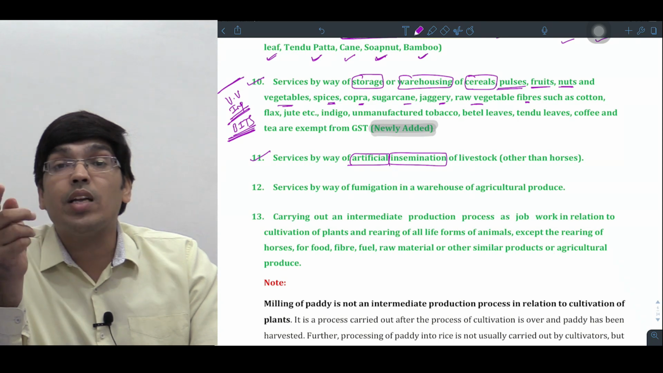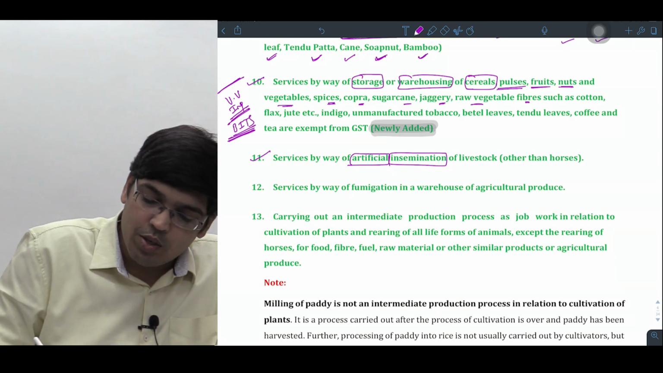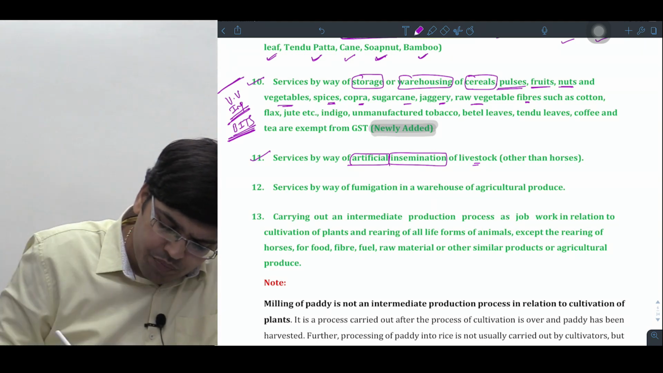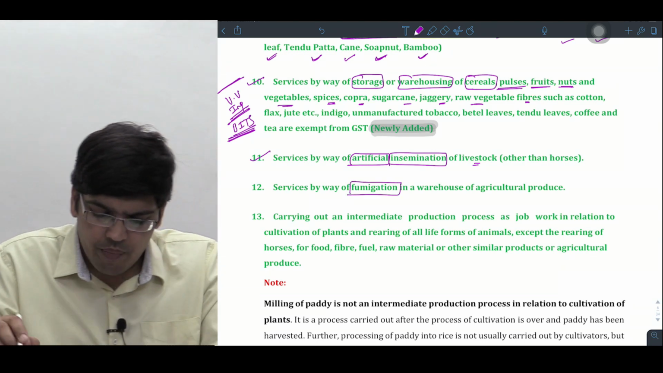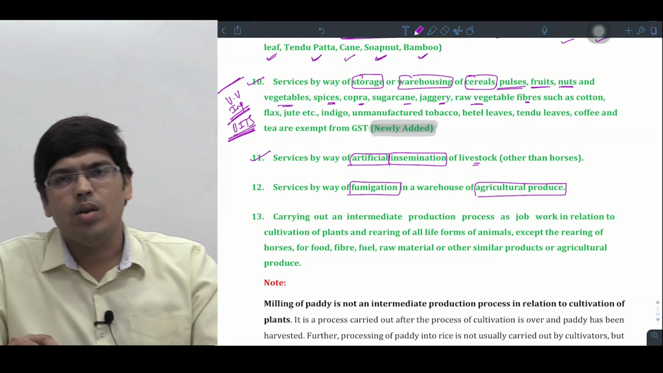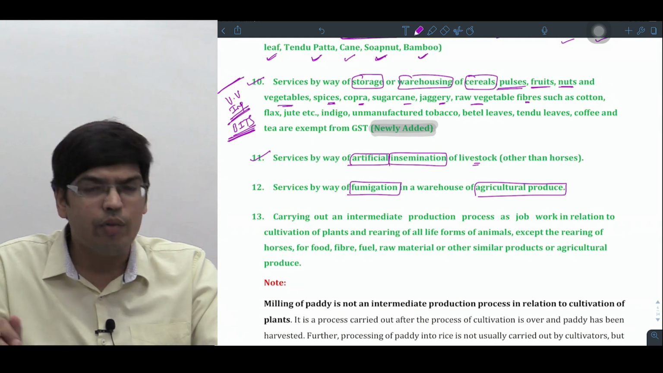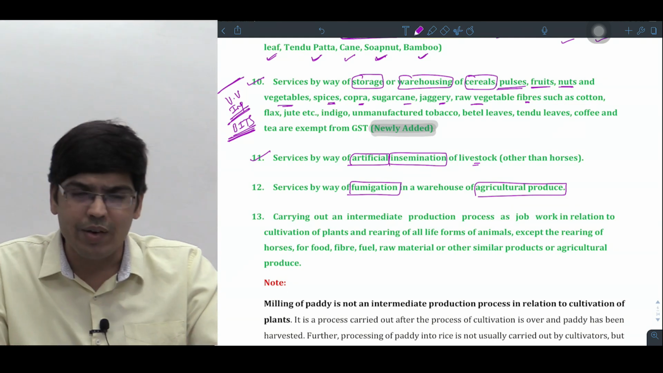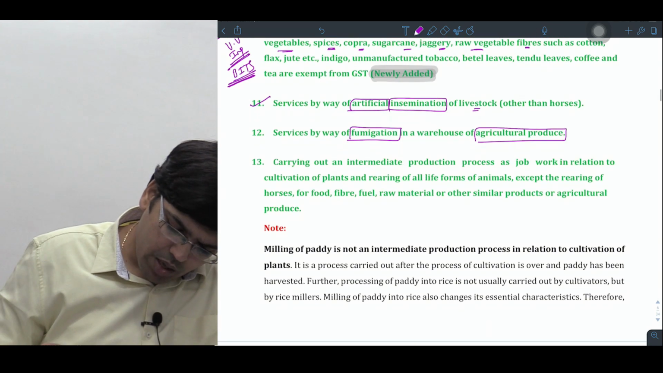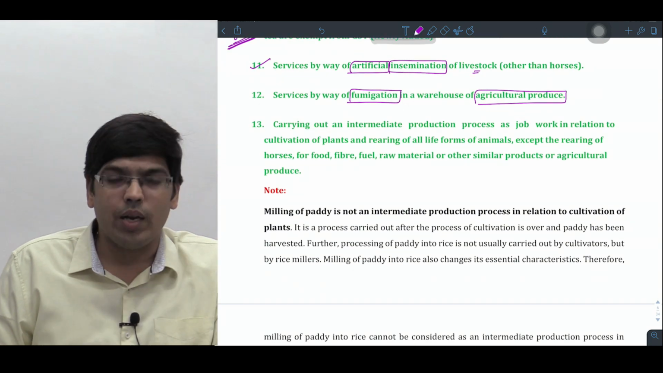Those services of artificial insemination are also taken as what, sir? Exempt. These are all additional points, pay attention. Next, fumigation, I have already explained to you. Fumigation in a warehouse of agriculture produce is taken as what, sir? Exempt. Separate exemption was not required. This was already covered in point number 7. Point number 7 had covered it. The government did not need to say it separately. So fumigation services are also taken as what, sir? Exempt.